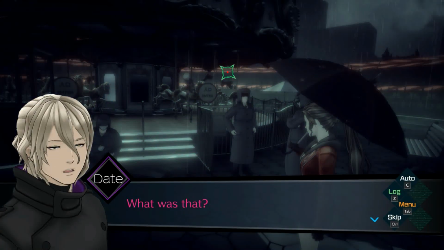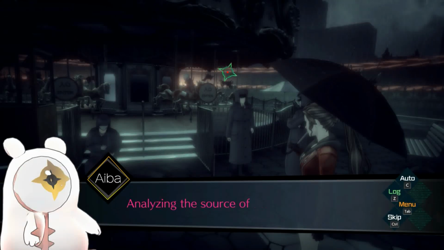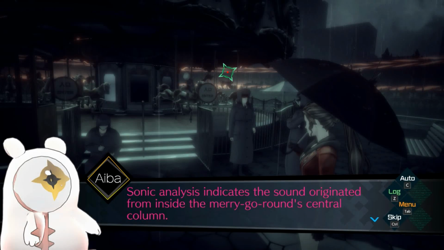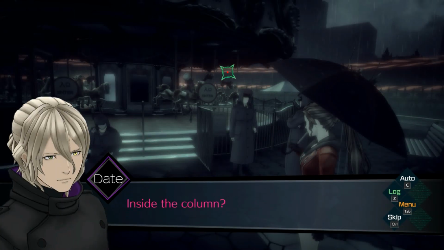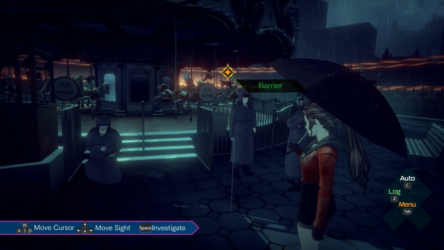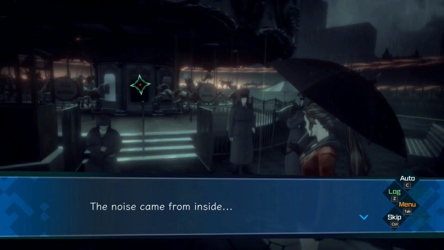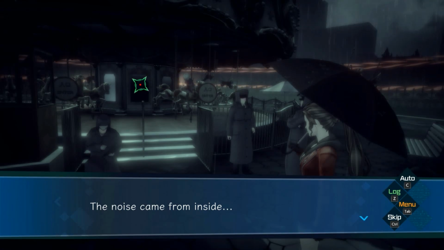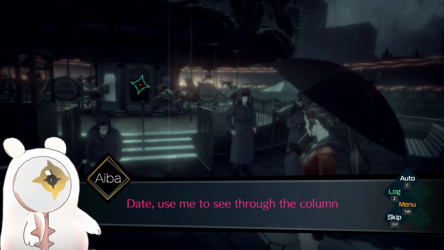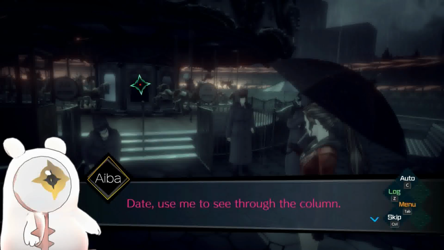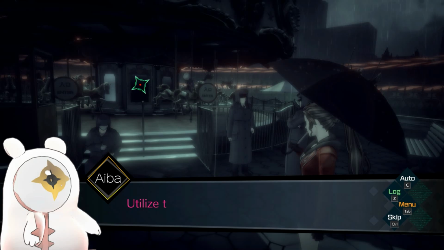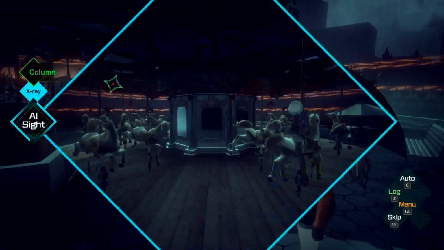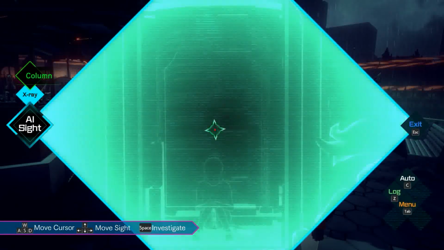Oh? What was that? Who's that? Analyzing the source of the sound. Sonic analysis indicates the sound originated from inside the merry-go-round's central column. Inside the column? Oh my. Let's see who's inside over here. Knock knock. Who's there? Come out, come out. The noise came from inside. Date, use me to see through the column. Ah. We can see through walls as well. Utilize the X-ray mode. Alright. X-ray. Going all Batman on this.